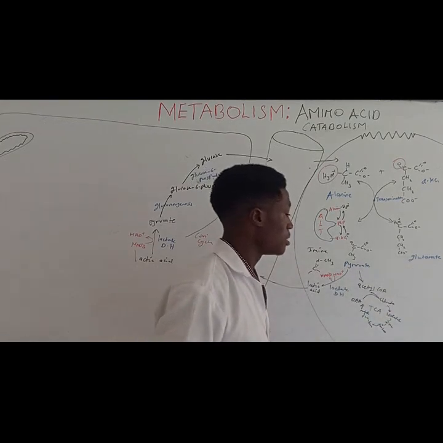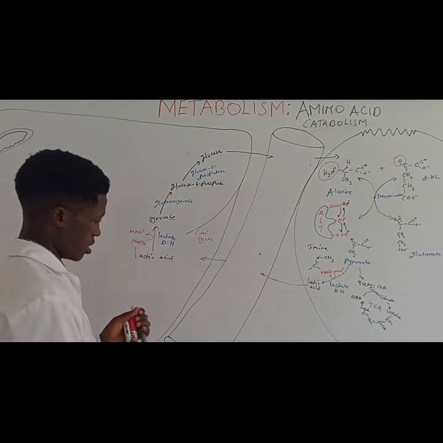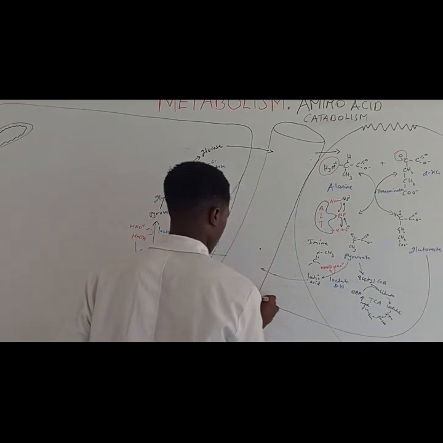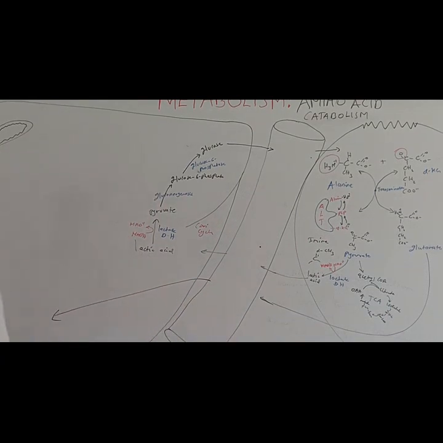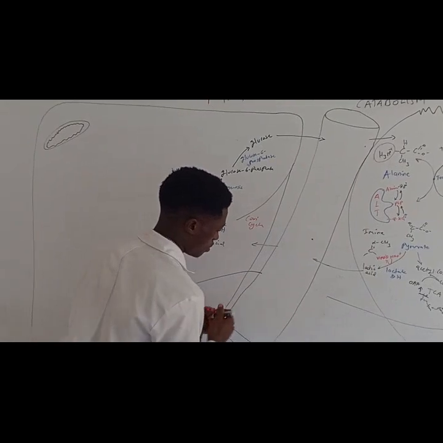So our glutamate will be transported to the liver, right? Let me just show what is going to happen to our glutamate. It's going to be transported to the liver, right? So we have our glutamate in the liver.